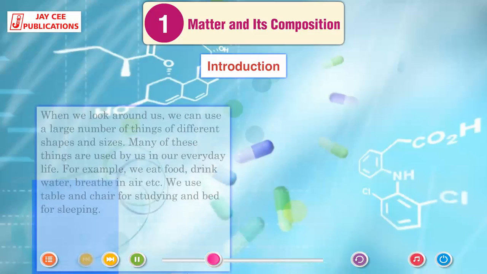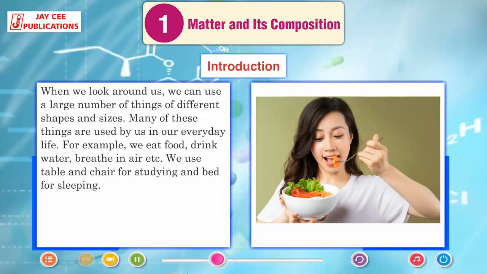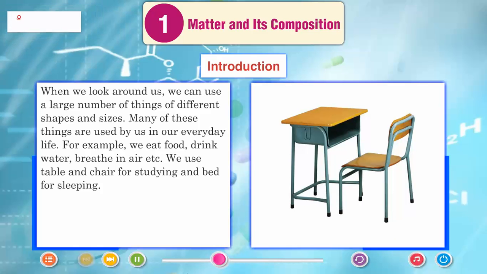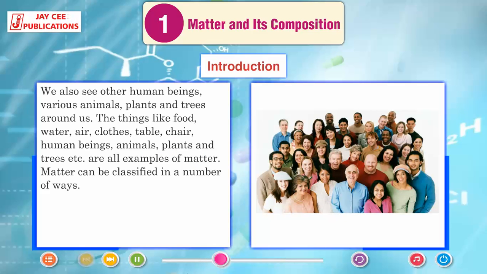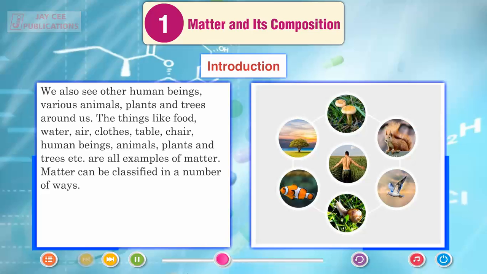Introduction. When we look around us, we see a large number of things of different shapes and sizes. Many of these things are used by us in our everyday life. For example, we eat food, drink water, breathe in air, etc. We use table and chair for studying and bed for sleeping. We also see other human beings, various animals, plants and trees around us. The things like food, water, air, clothes, table, chair, human beings, animals, plants and trees, etc. are all examples of matter.